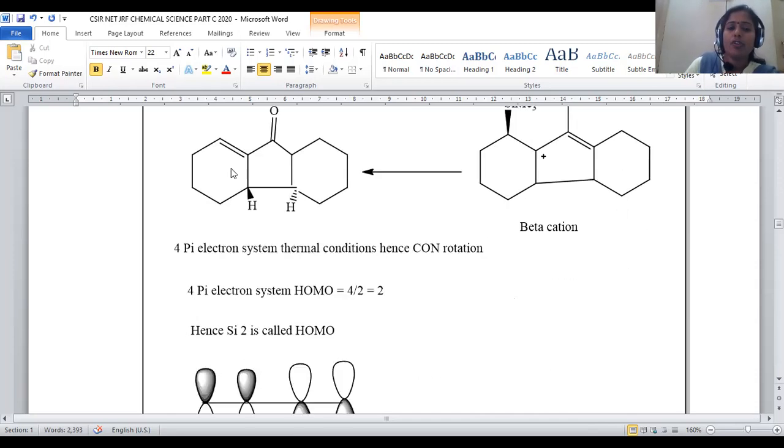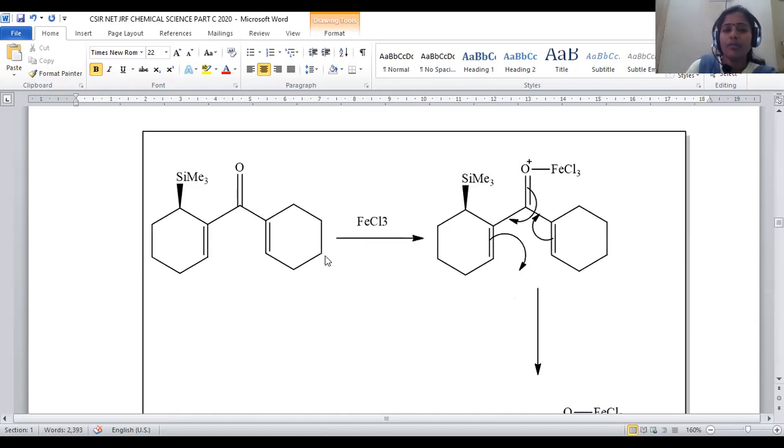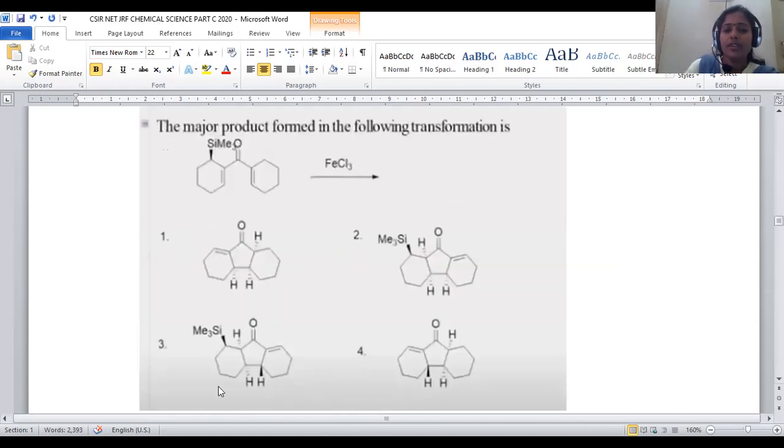It is the kind of 4pi electron system. Here we have 2 electrons, here we have 2 electrons. This is the alpha beta unsaturated carbonyl compound. What are they asking for? We have to predict the stereochemistry now.